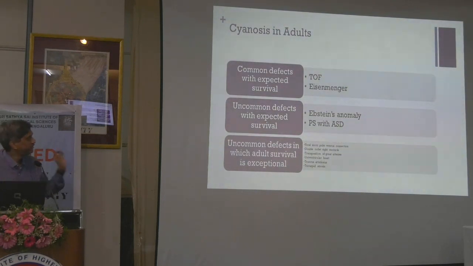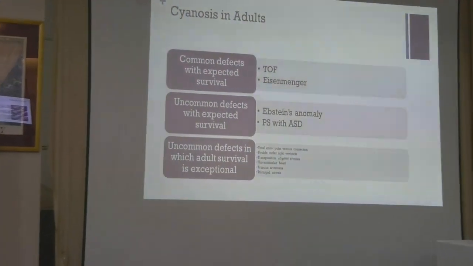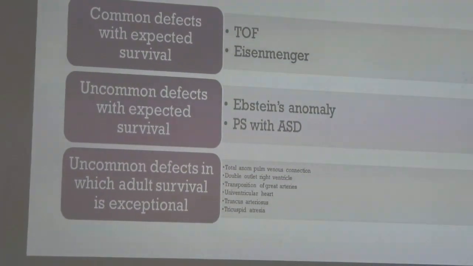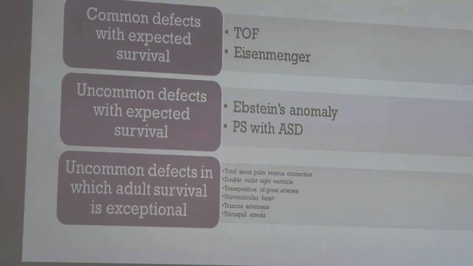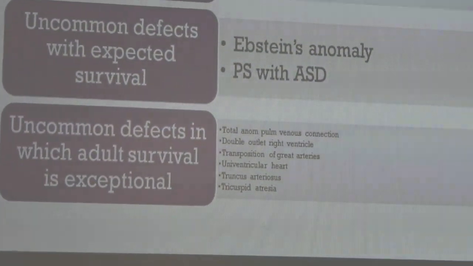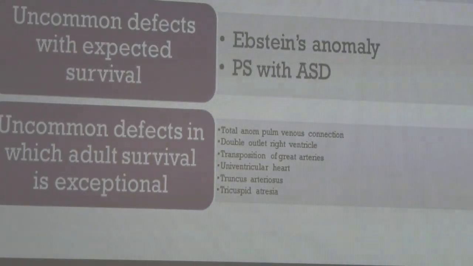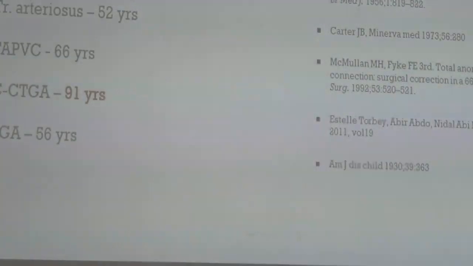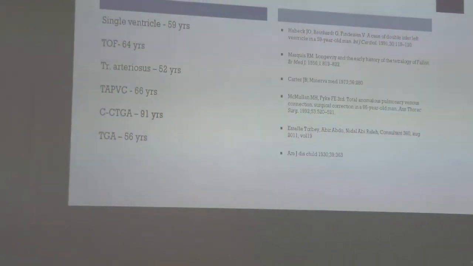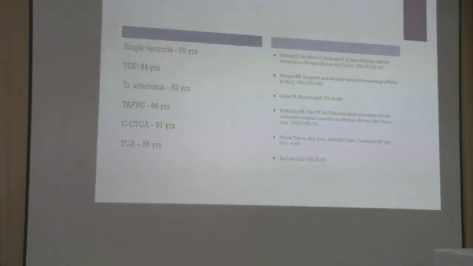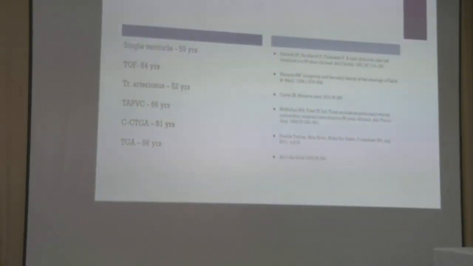We can easily classify it into these types. Cyanosis with common defects with expected survival: in India we have only two, that is tetralogy and Eisenmenger syndrome. Uncommon defects with expected survival are Ebstein anomaly, ASD. And then uncommon defects in which adult survival is exceptional, you have plenty of other things. I've just put them in small parts, as they are very rarely seen. But having said that, these are the longer survivors, because a TGA patient of 91 years has been reported. So you can find some variations also.